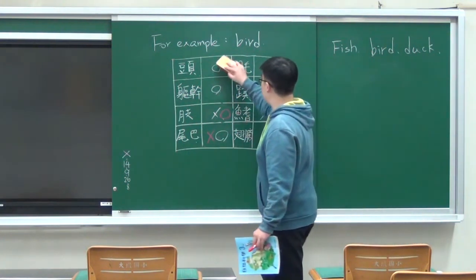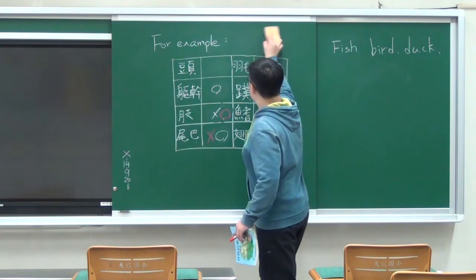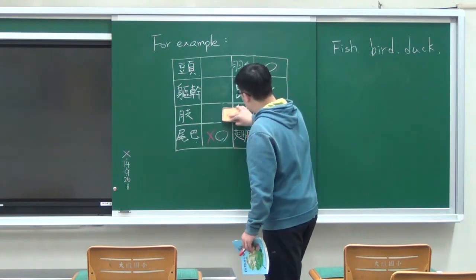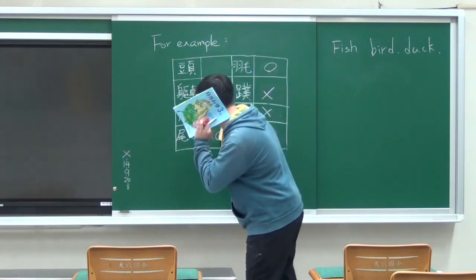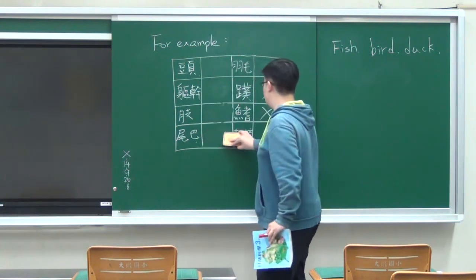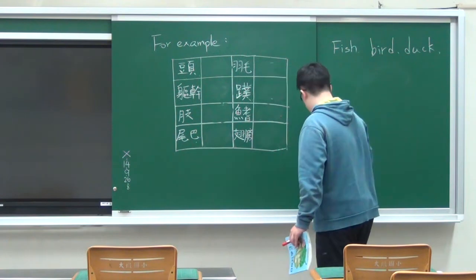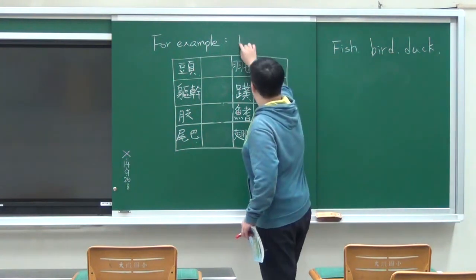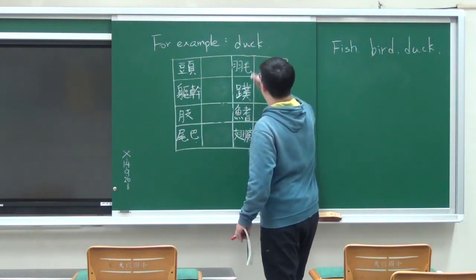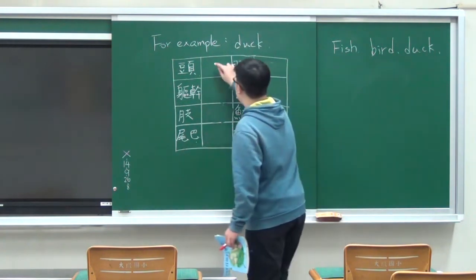Now, group C, your topic is, group C, louder, your topic is dog. So, group C, your topic is dog. And your answer.